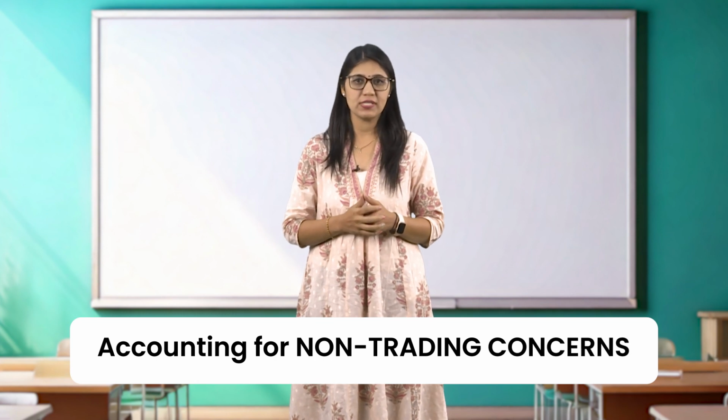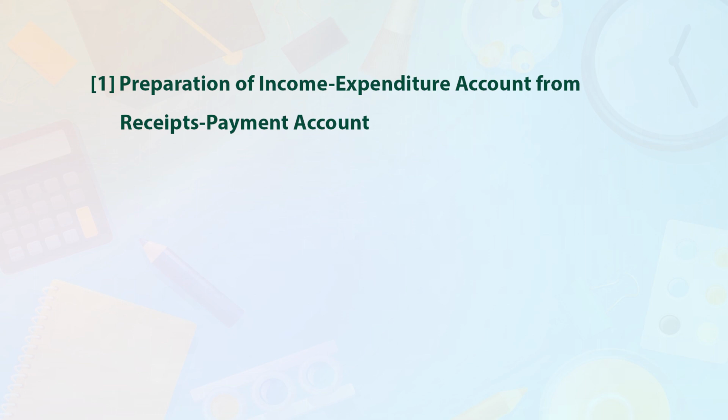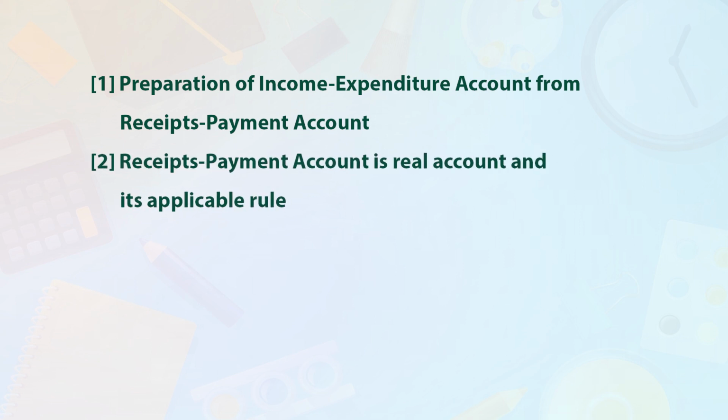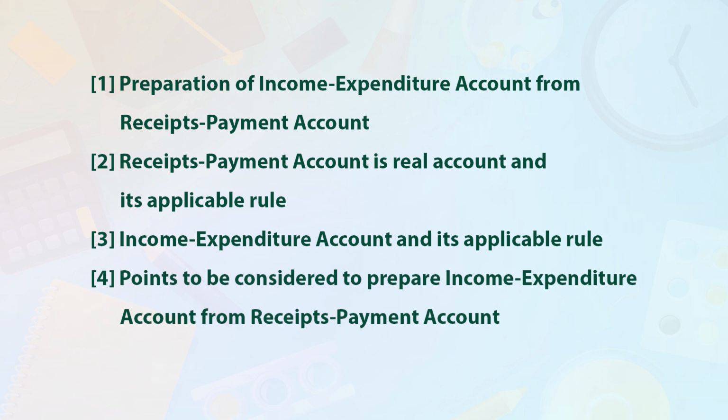In previous sessions, we have studied point 1, preparation of income expenditure account from receipt payment account. Point 2, receipt payment is real account and its applicable rule. Point 3, income expenditure account and its applicable rule. Point 4, points to be considered to prepare income expenditure account from receipts and payment account.